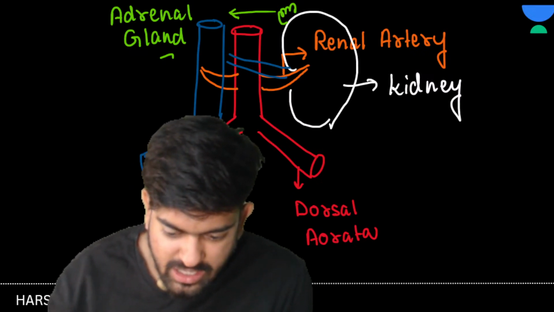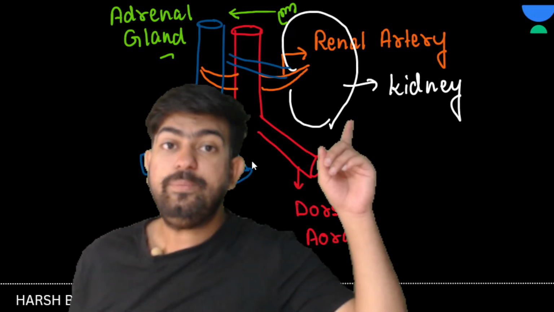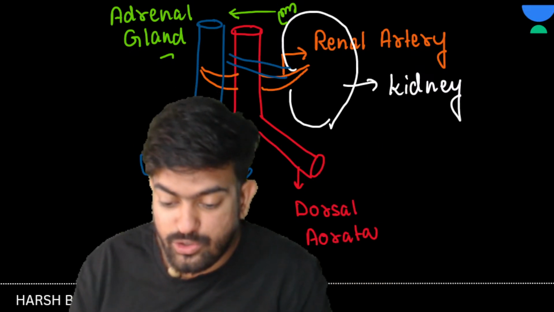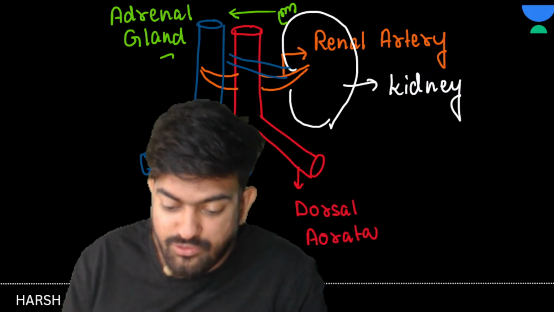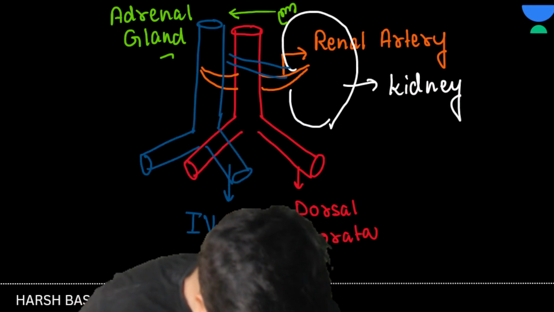Remember, superior vena cava, inferior vena cava. It opens where? It opens into the right atrium. Yes or no? So this is the inferior vena cava. Yes or no? This one is the inferior vena cava.